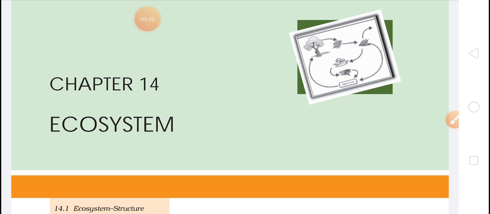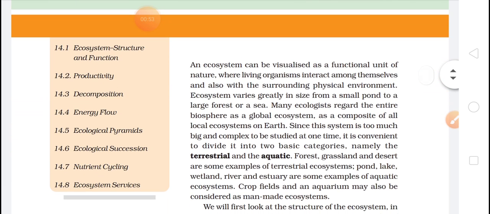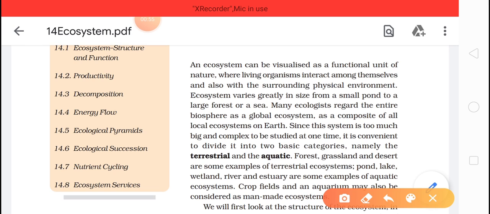So what topics will we study in this? Let's see. The first topic that we will cover is the ecosystem, its structure and function. What is the structure of an ecosystem and what are its functions?